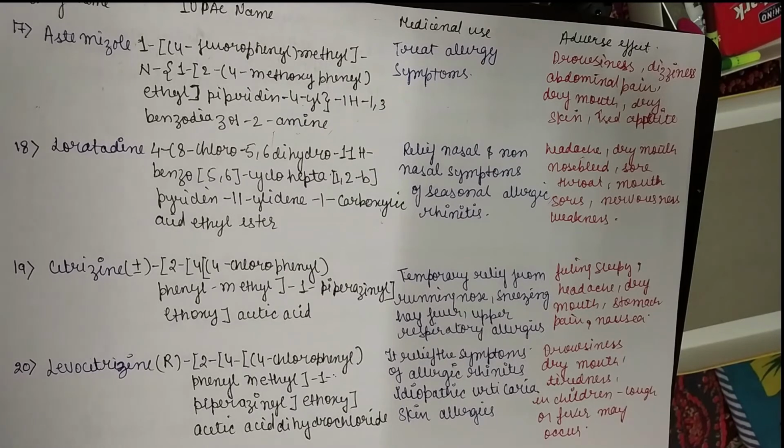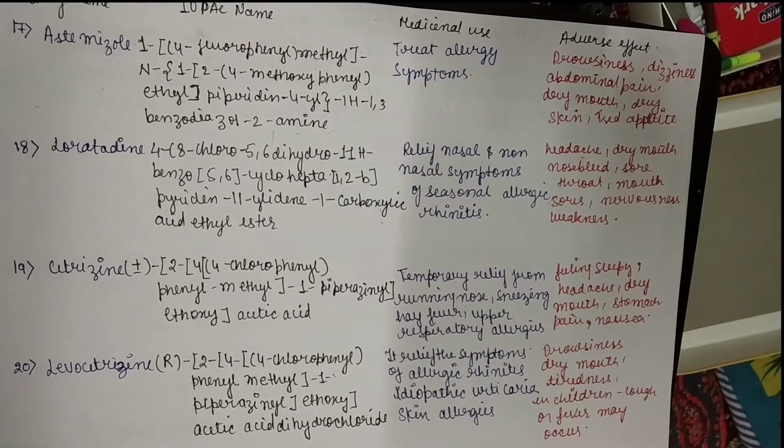Next drug is loratadine. Its use is it relieves the nasal and non-nasal symptoms of seasonal allergy. Okay. And adverse effects are headache, dry mouth, nosebleed, sore throat, and sometimes mouth sore, and nervousness or weakness.